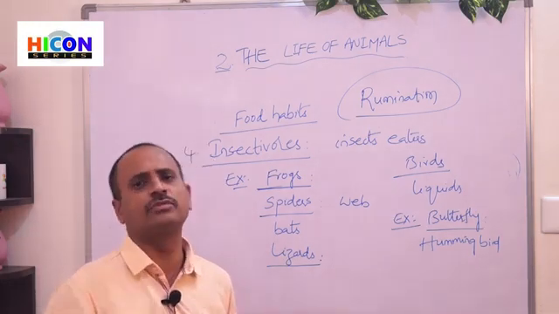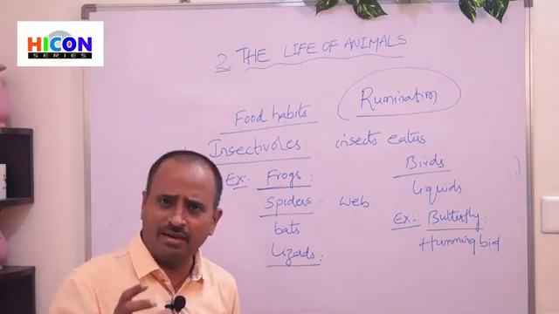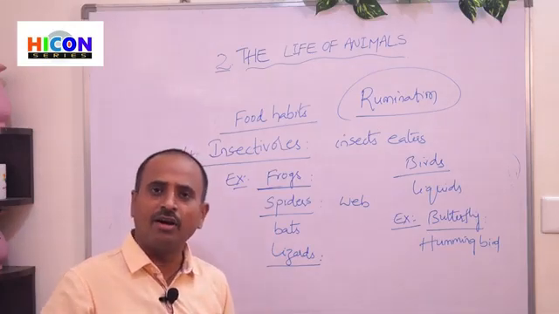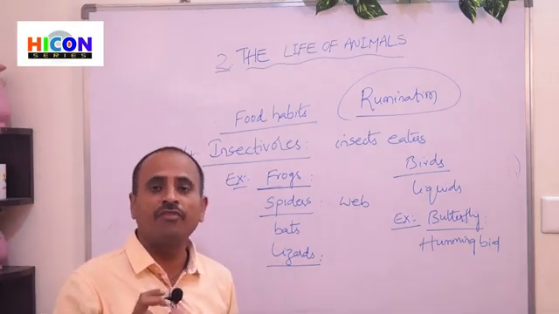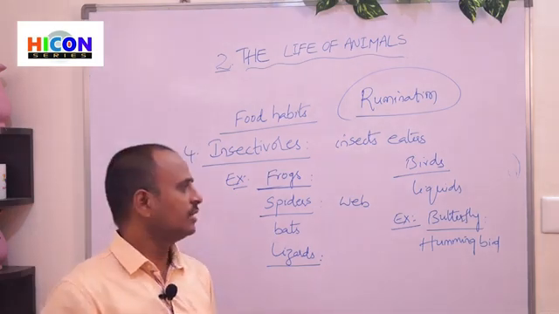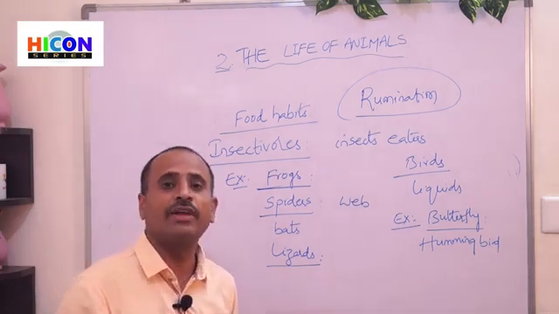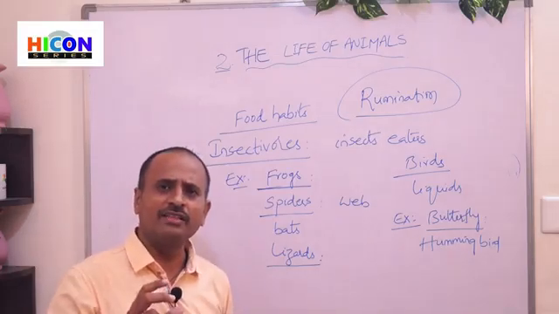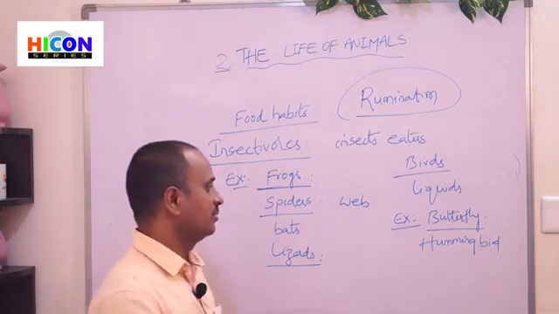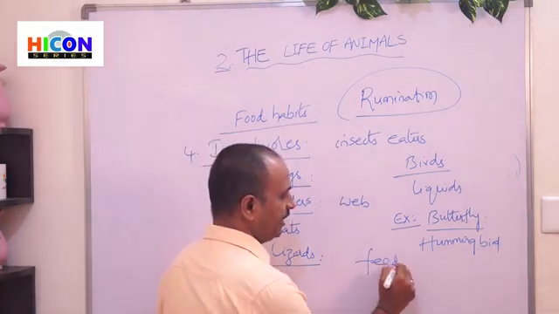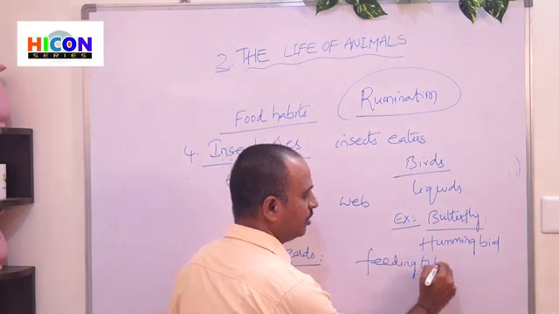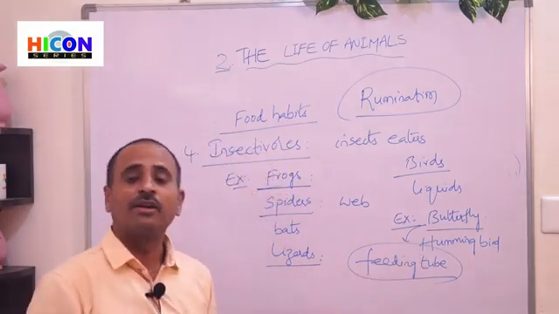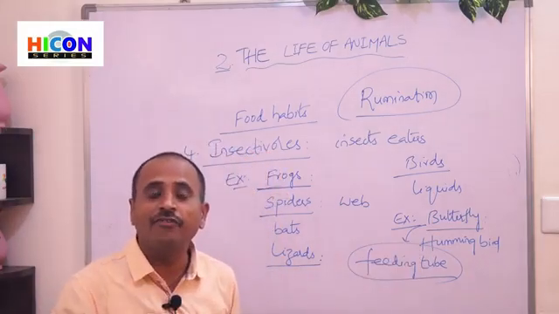That means its feeding tube. Once the sucking of nectar is completed, the feeding tube will be coiled up under its head in the form of a coil. So this is the arrangement in the butterfly to suck the nectar from the flowers. Generally, the feeding tube in butterflies is called the proboscis, and it is coiled under its head in the form of a coil.